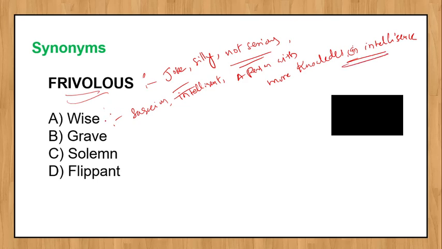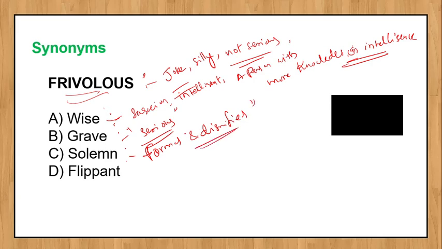That is the meaning of wise, and wise and sagacious are synonyms. And grave, what is the meaning? Grave means serious, of a serious matter or serious concern. So a grave matter means a serious thing. What is the meaning of solemn? Solemn means formal and dignified.